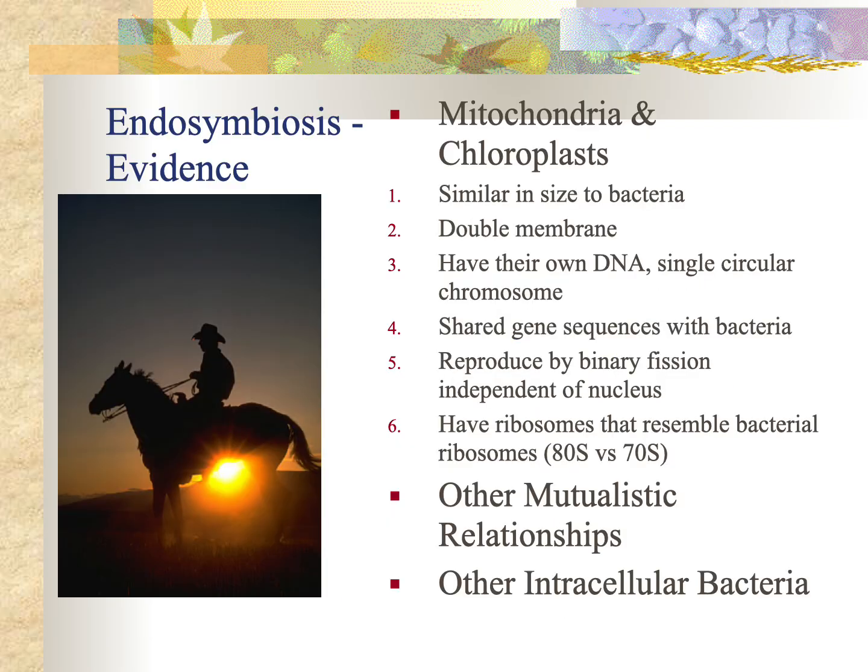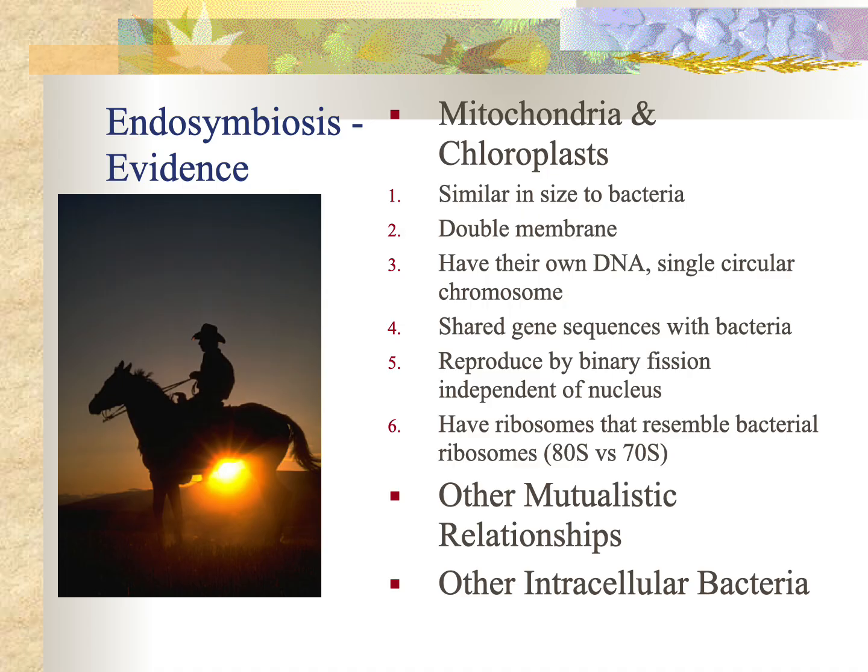The evidence for this is pretty overwhelming. It has to do with the size of the bacteria, size of mitochondria and chloroplast, the double membrane. They have a single circular chromosome, just like bacteria. They share gene sequences. They reproduce independently of the nucleus by binary fission, like bacteria. They have ribosomes that resemble bacterial ribosomes.